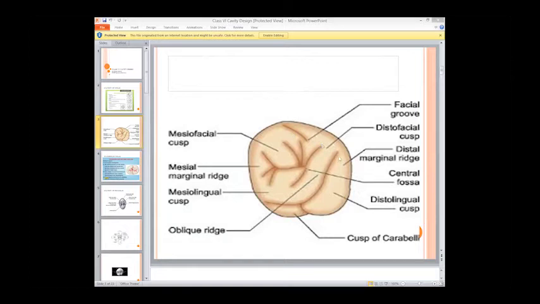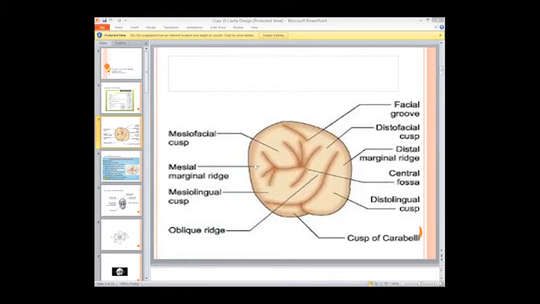Now here we have the ridges. Ridges are basically elevations. This ridge is present on the margin, so that's why it is referred to as the marginal ridge. And since it is the distal side, this is the distal marginal ridge. And this is the mesial marginal ridge.